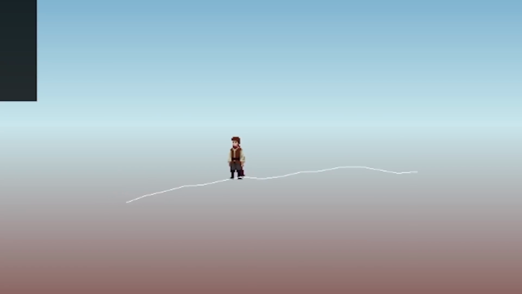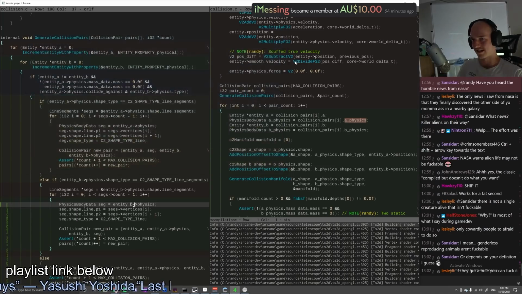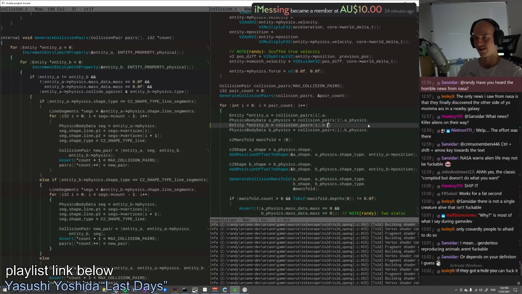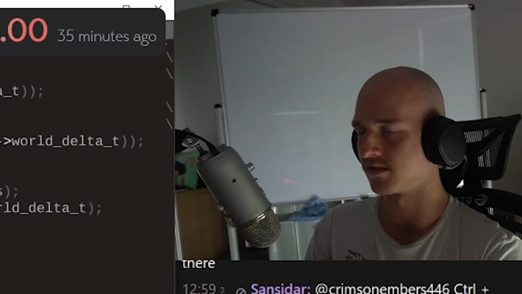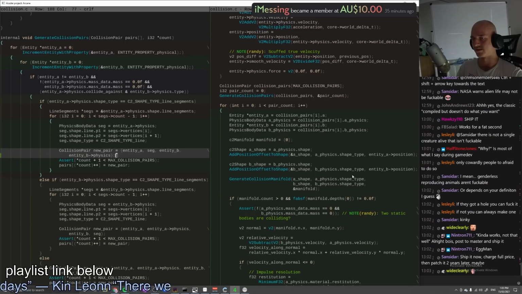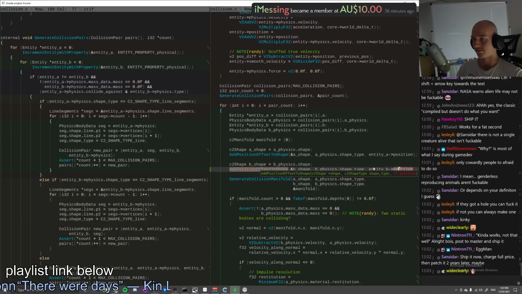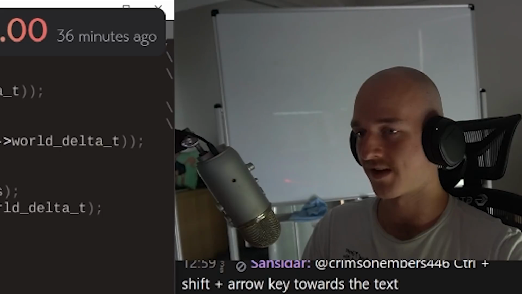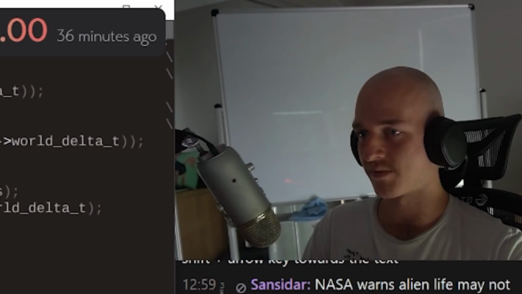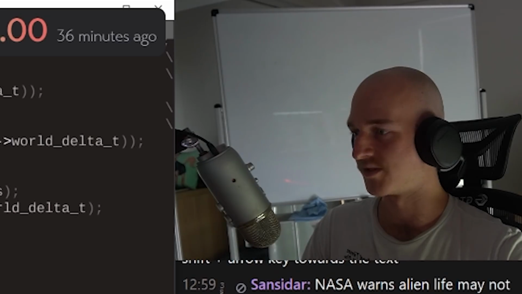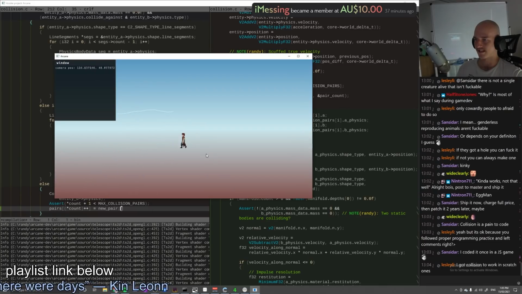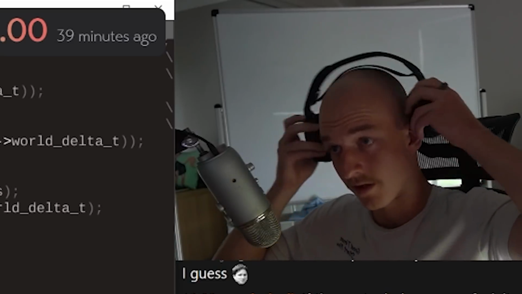What is this? It kind of works? It's not really that well. I really don't want to debug this collision because I am bad at it now, as I have not touched it in months. There's no way I'll be able to figure out what's going on here. So either I figure out what's happening in the next 5 minutes or I completely scrap this idea and go back to what I was doing before. It's like sinking down. It just wants to go down. That's just not right. All right, maybe it's in the collision code actually.